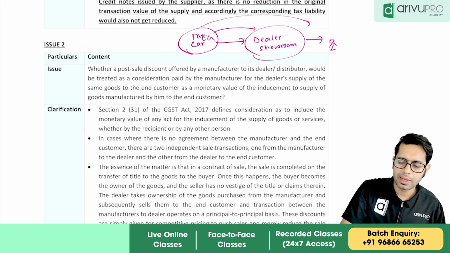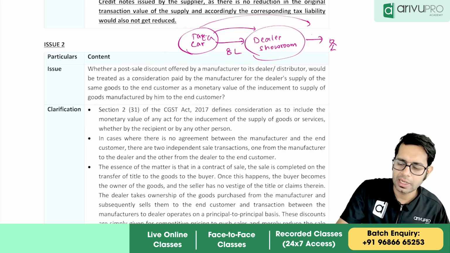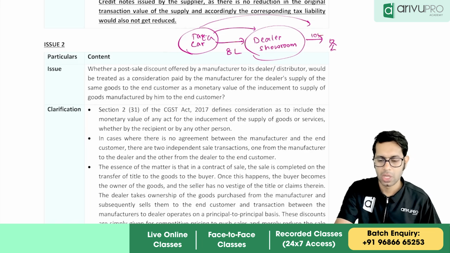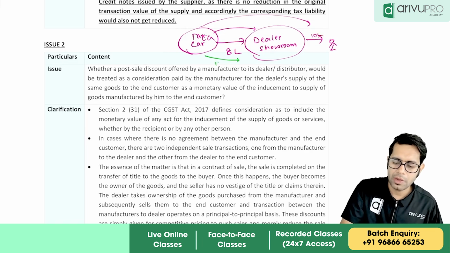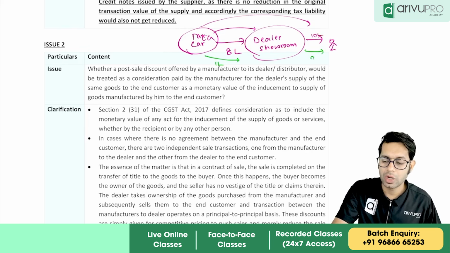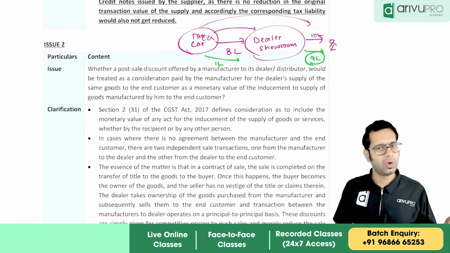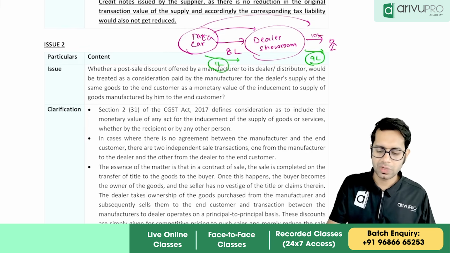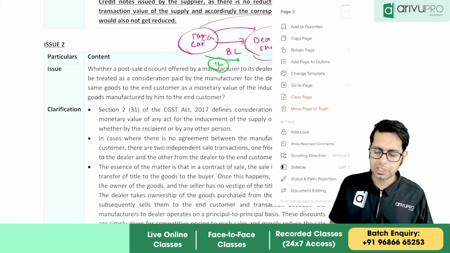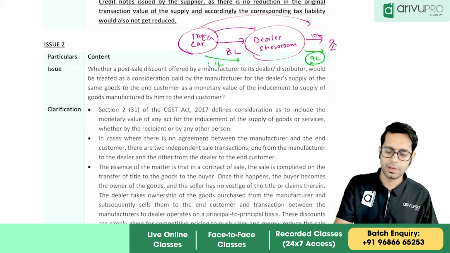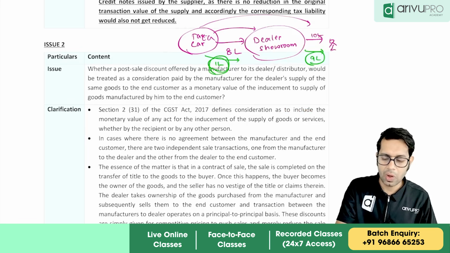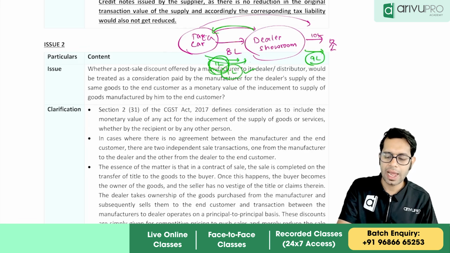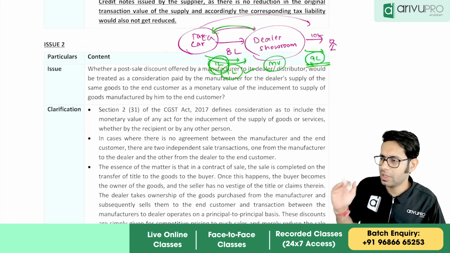See, normally I purchase the car at 8 lakh rupees and sell the car to the customer at 10 lakh rupees. Sometimes what may happen is this company may give me an additional 1 lakh rupees discount so that it wants me to sell the car at 9 lakh rupees only. So this additional discount, can I call it the monetary value of any act or forbearance for selling the car, for which they have given the clarification?